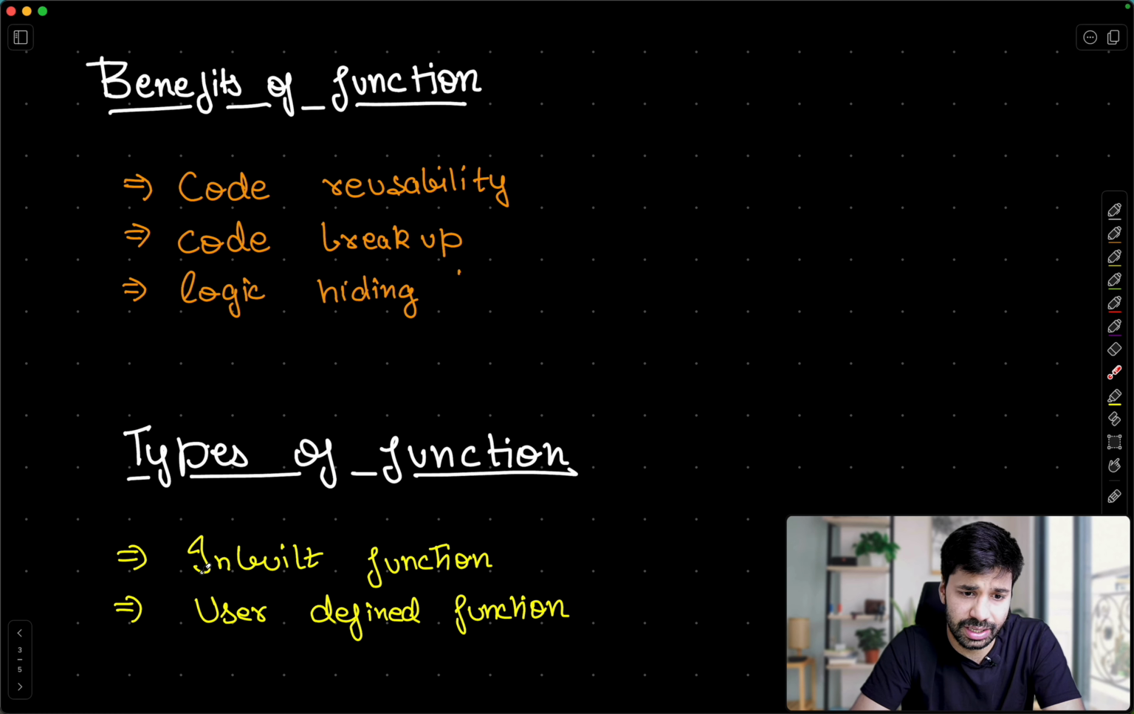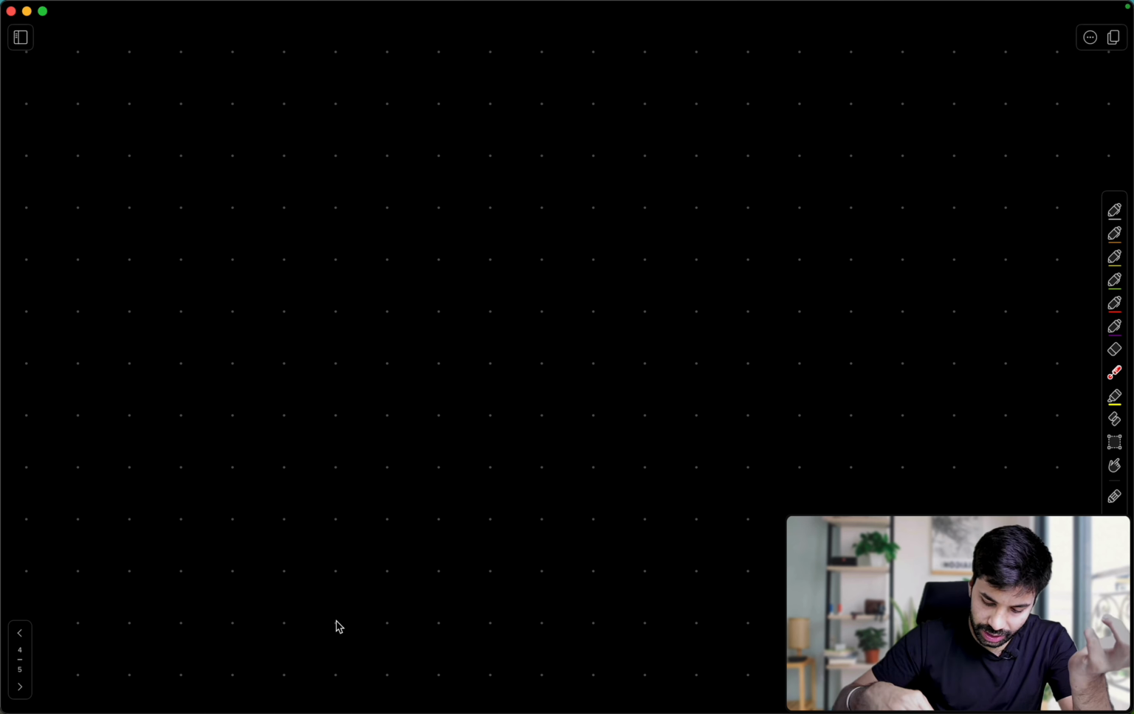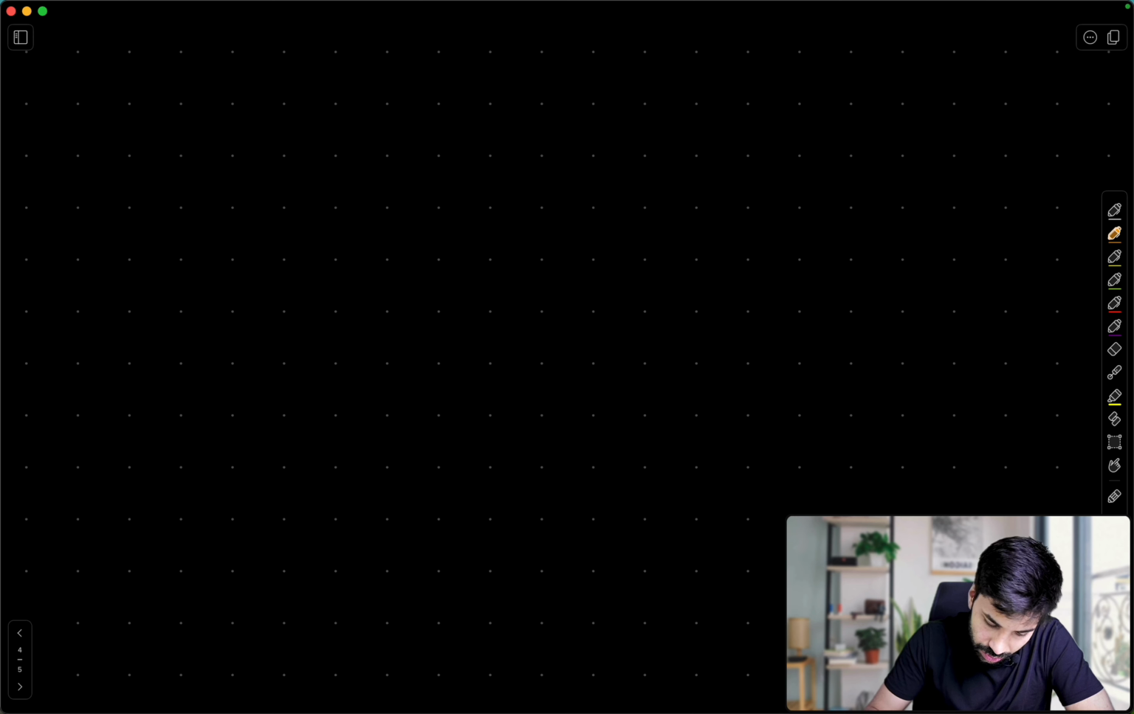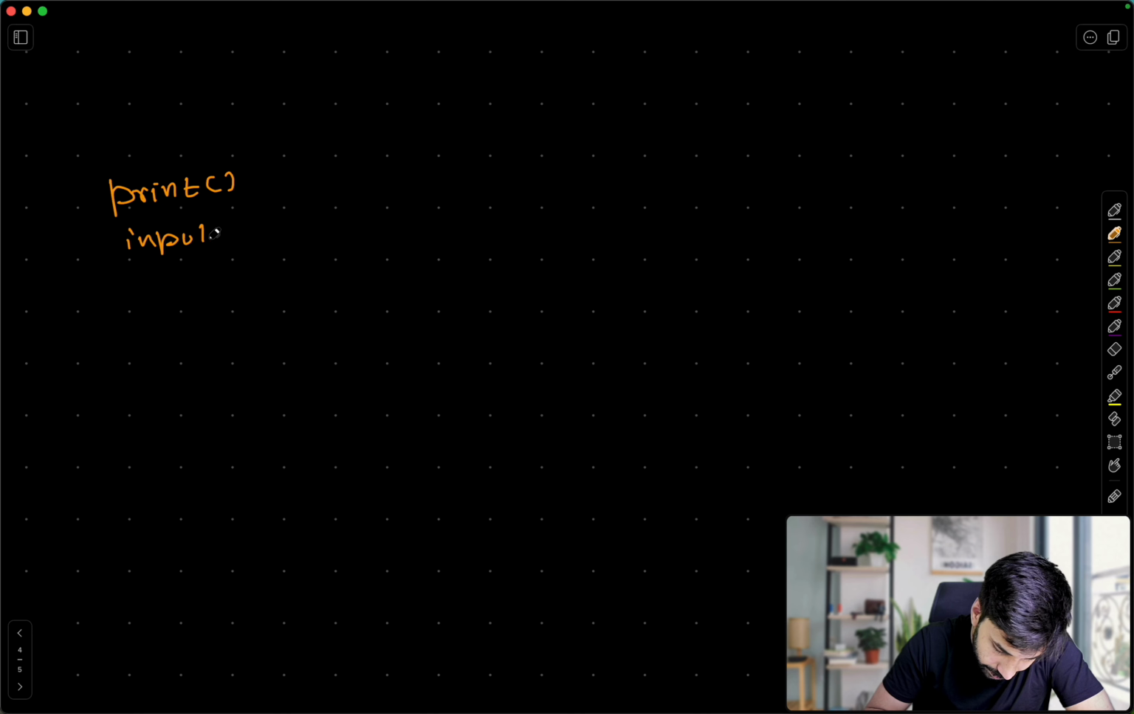Types of function, let us understand. So inbuilt function and user defined function. Inbuilt functions we have been using a lot. So these are all inbuilt functions only. We have used our print function here, everyone. Similarly, input, right? We have also used the length function. Then there's math square root.